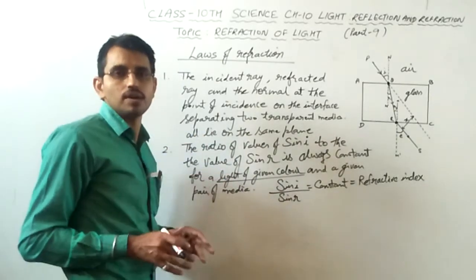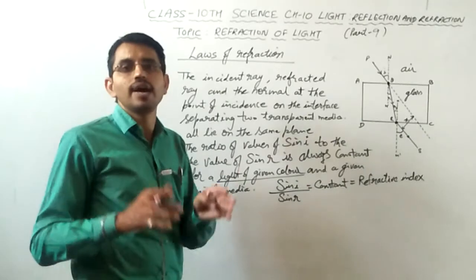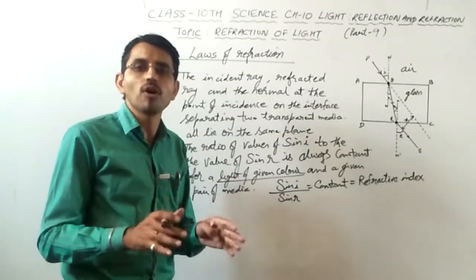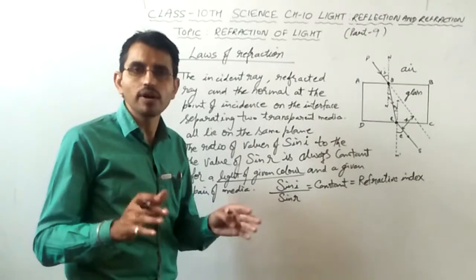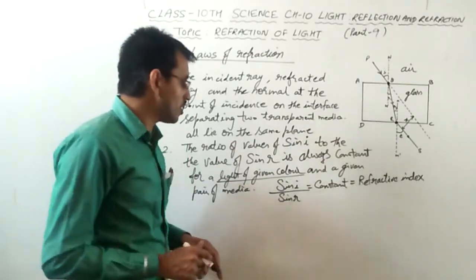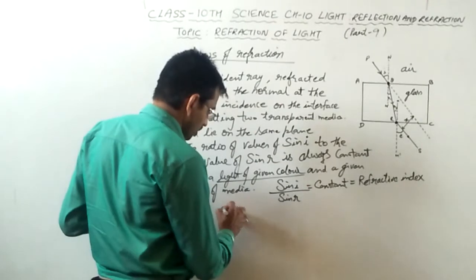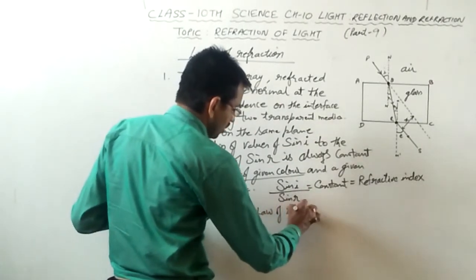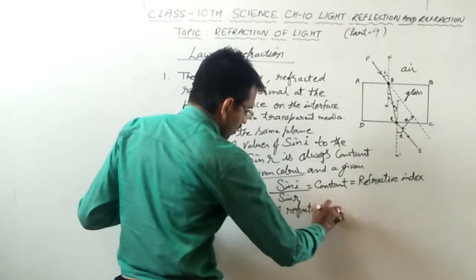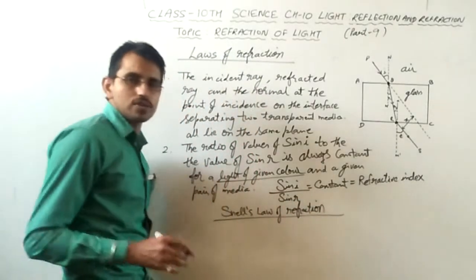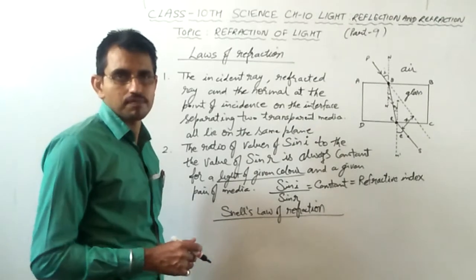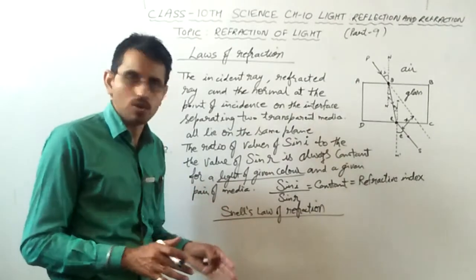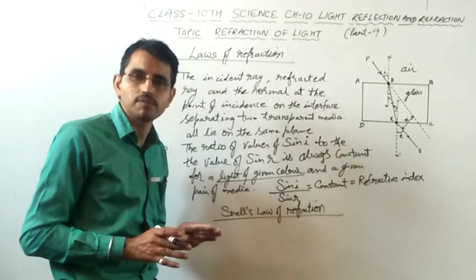This relationship between angle of incidence and angle of refraction was established by scientist Willebrord Snell. So this law is also called Snell's law of refraction. We call it Snell's law of refraction. So if you are asked to write the statement of Snell's law, you have to write this law of refraction.